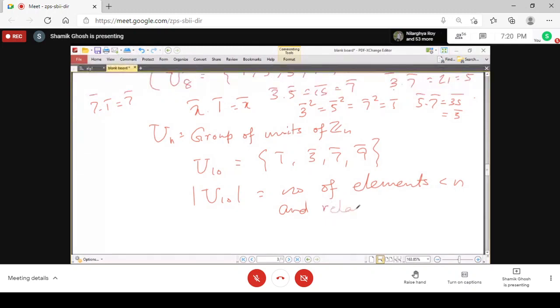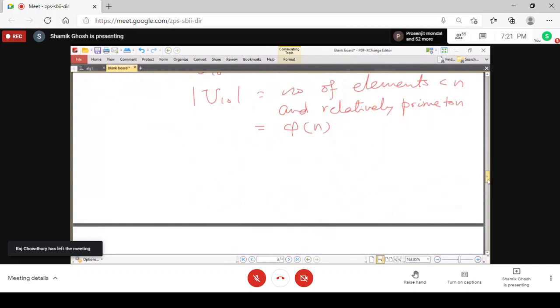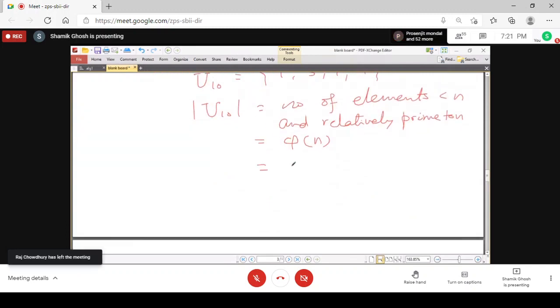This is denoted by the function phi of n, called Euler's phi function, or another name, the totient function.